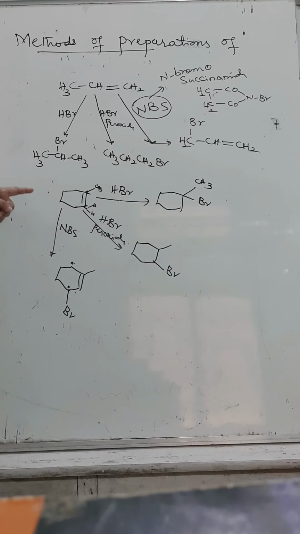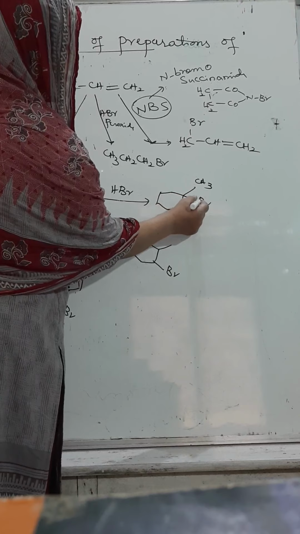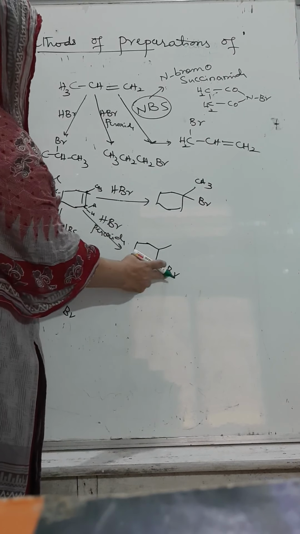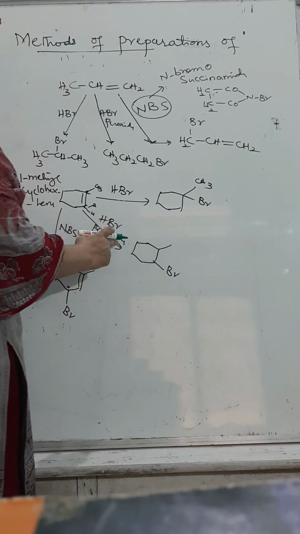Once you look at it over here, this is 1-methylcyclohex-1-ene. When directly added with HBr, we'll get the product as what? 1-bromo-1-methylcyclohexane. In the presence of peroxide, 1-bromo-2-methylcyclohexane.